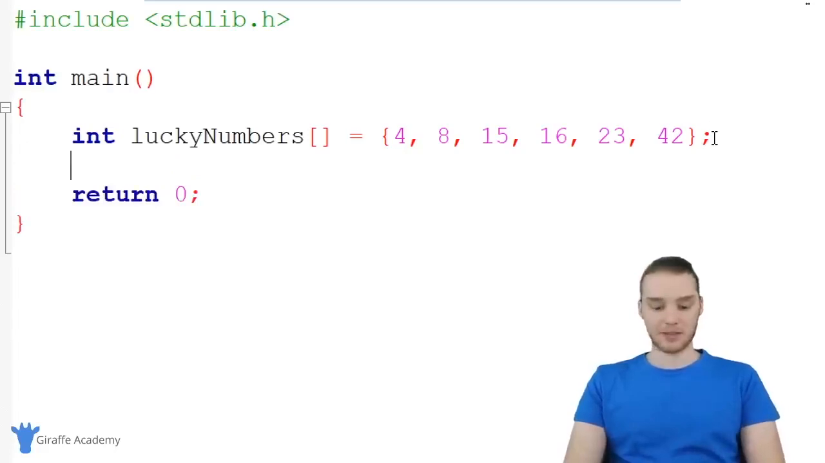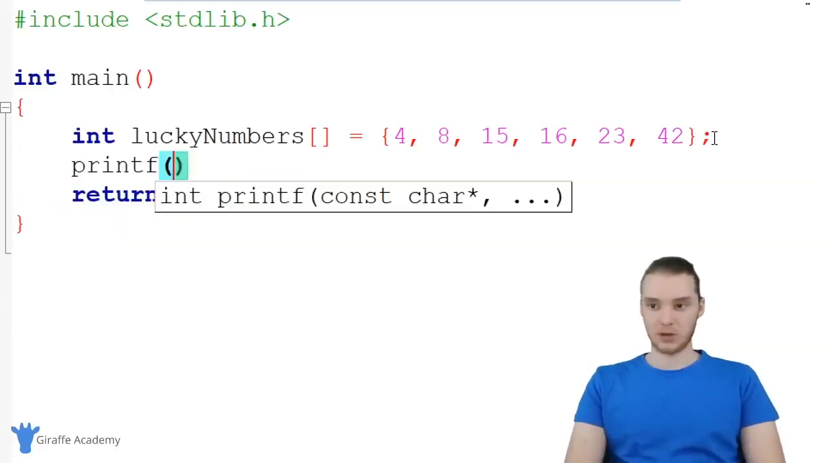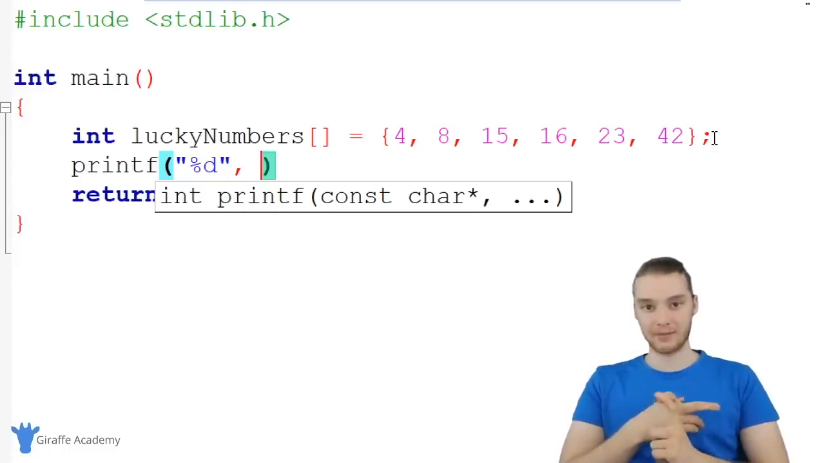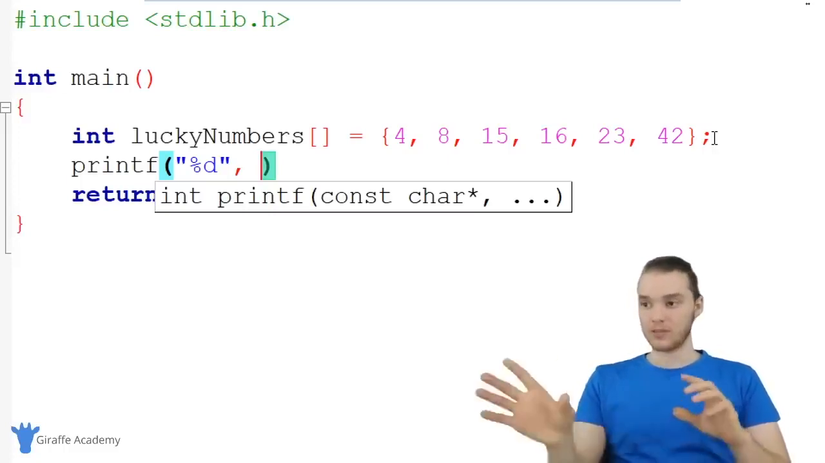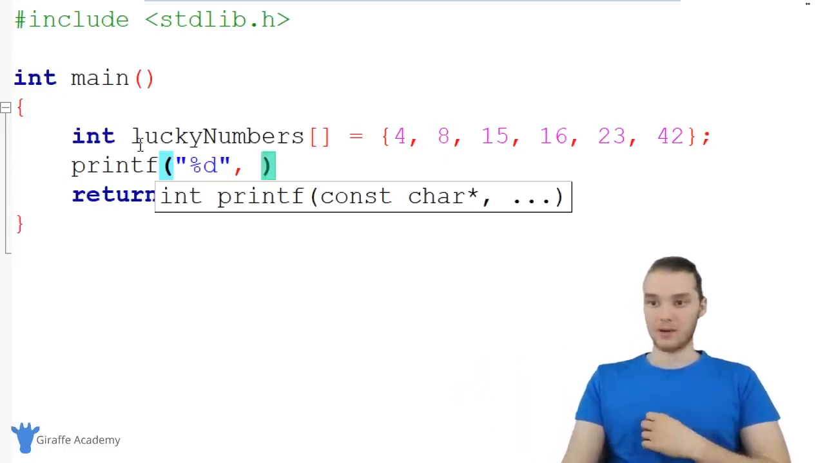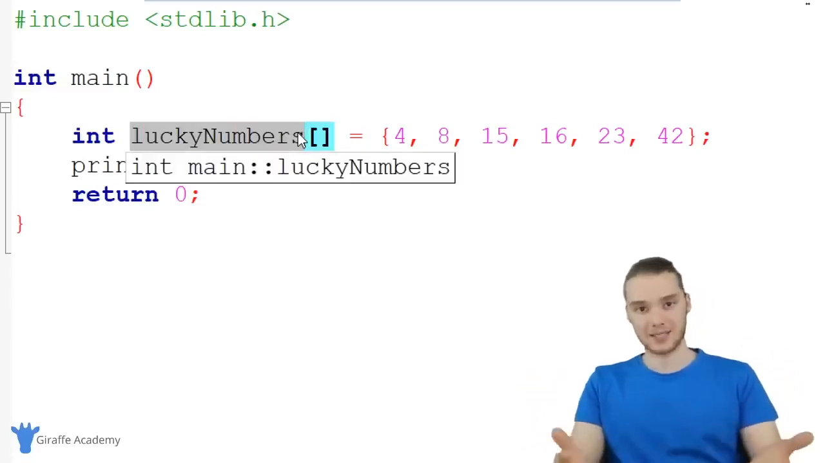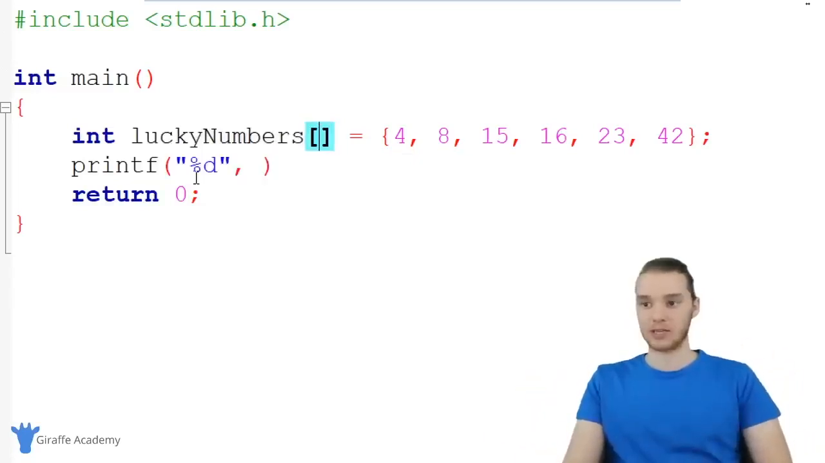If I wanted, I can print this out, and I'm actually going to print this out just to show you guys. Remember, we're going to print out a number, and I'm going to show you guys how we can access specific elements inside of this array. All of these numbers are stored in this lucky numbers array, in this array structure, but the question becomes, how do we access them? How can I gain access to one of these?